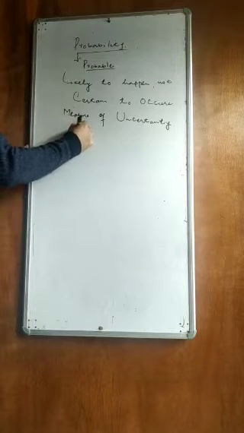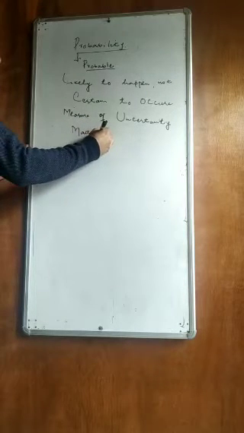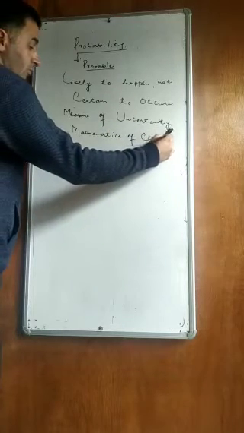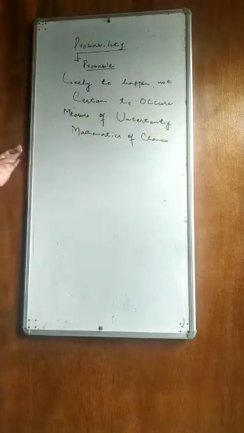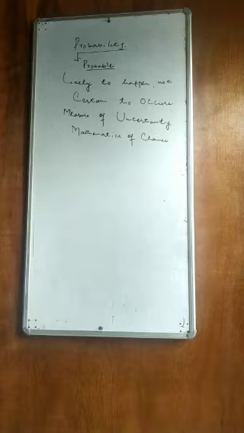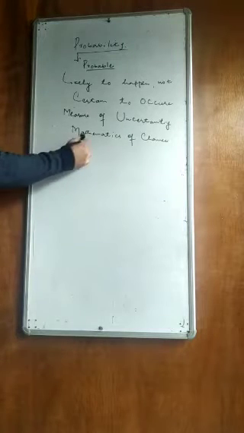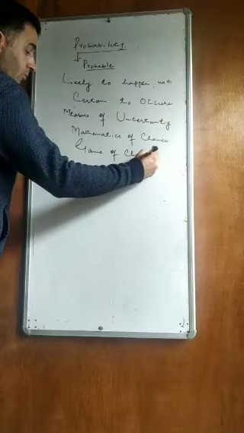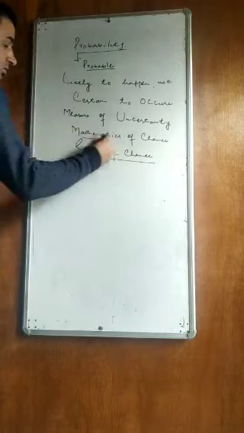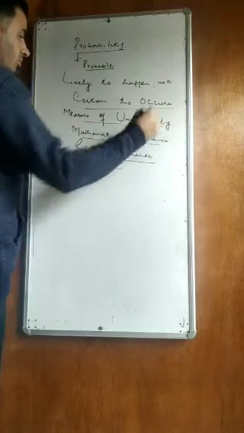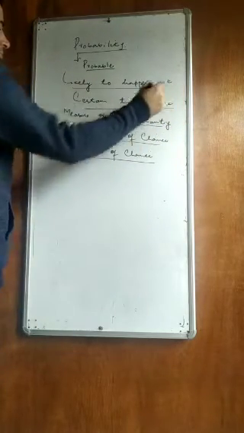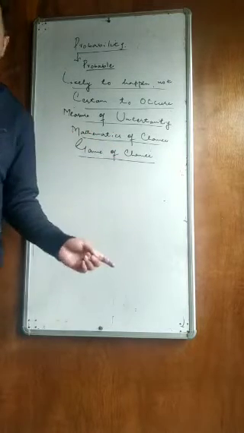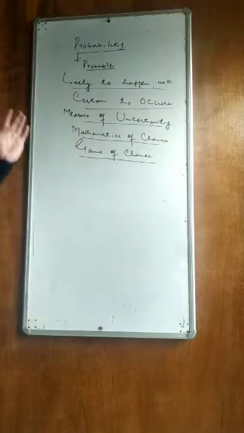It is a mathematics of chance, or you can say it is a game of chance. So these are some literal meanings of probability: likely to happen but not certain to occur, a measure of uncertainty, the mathematics of chance, or a game of chance.